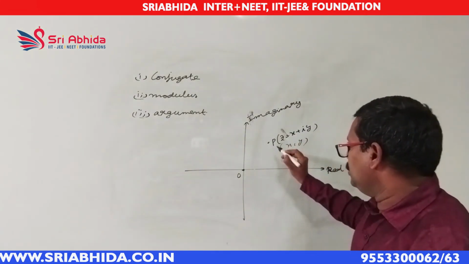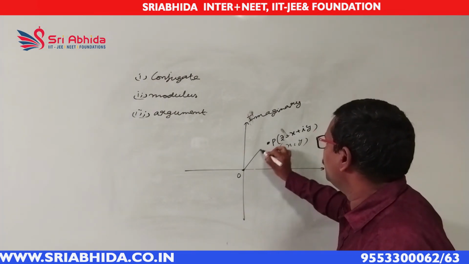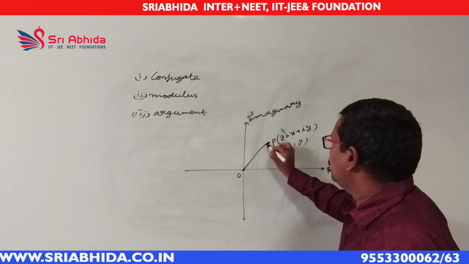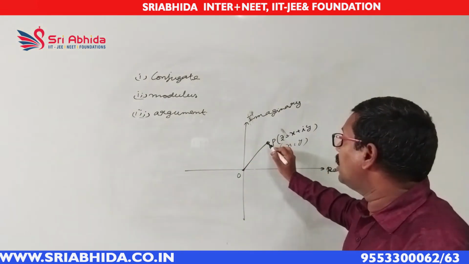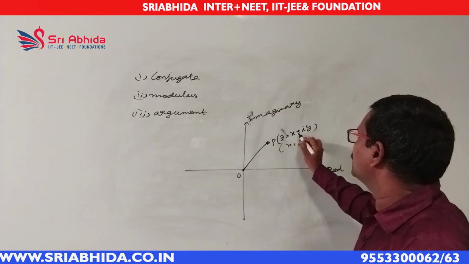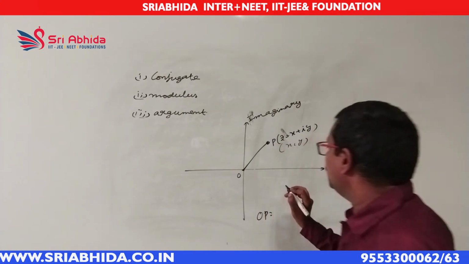This OP is called the modulus of the complex number z. So what is OP? P means x comma y, O means 0 comma 0. Take the distance between them. Apply the distance formula. We will get root of x square plus y square.